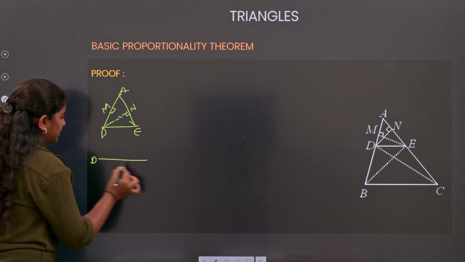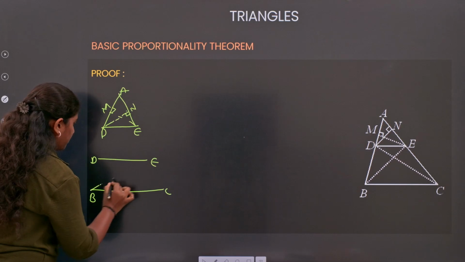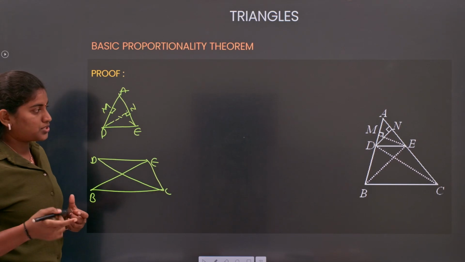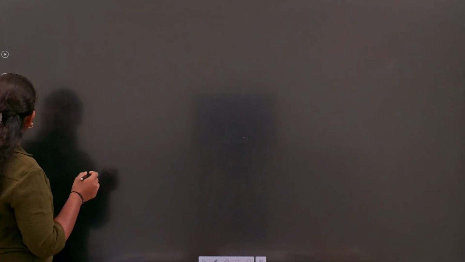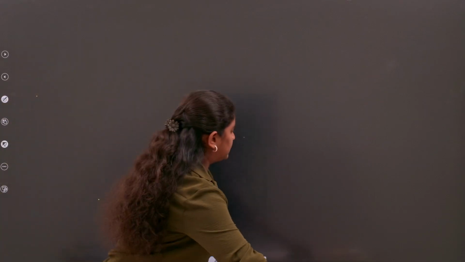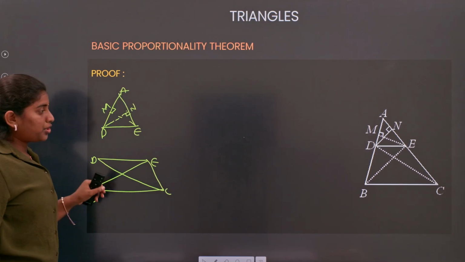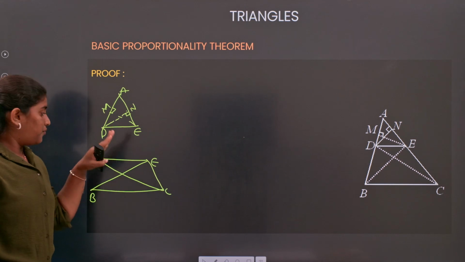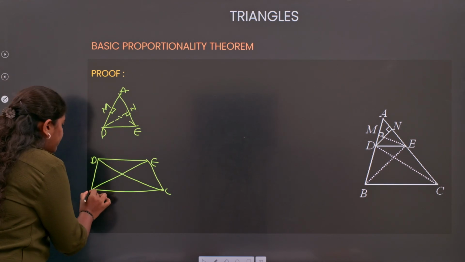So this is my DE and this is my BC. If you are getting confused, don't get confused. I am going to take the two triangles that we are having with our base D. Clear? So I am just going to join them.